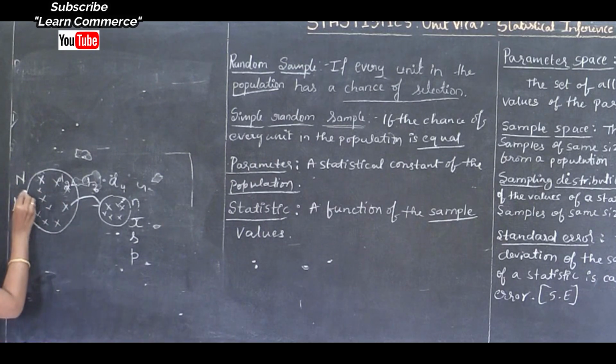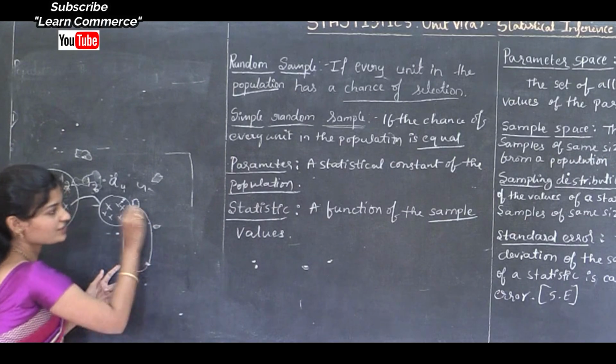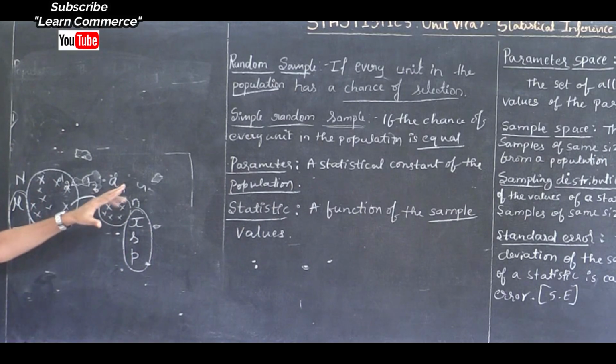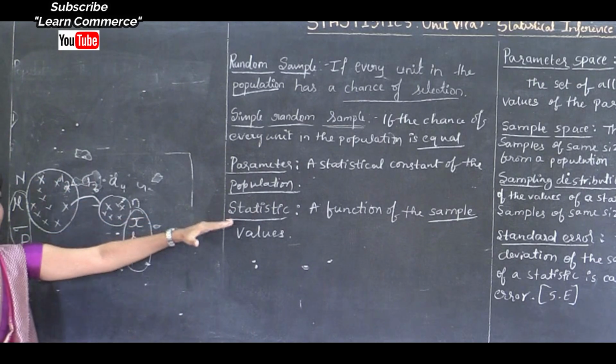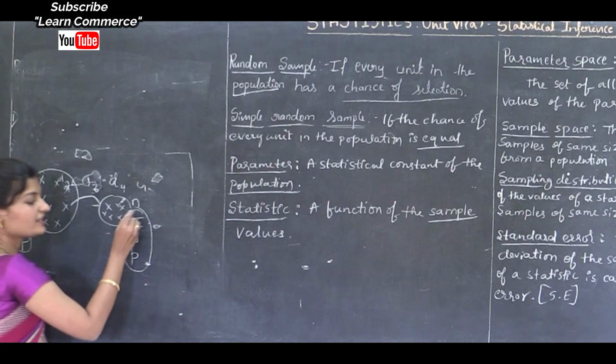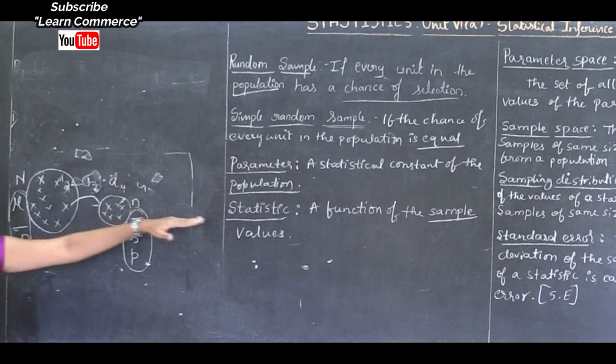See here, these are statistical constants and these are functions. The parameter is a statistical constant of the population. So a statistical constant of the population is a parameter, and a statistic is a function of the sample values. These are the functions: functions of the sample values are a statistic.